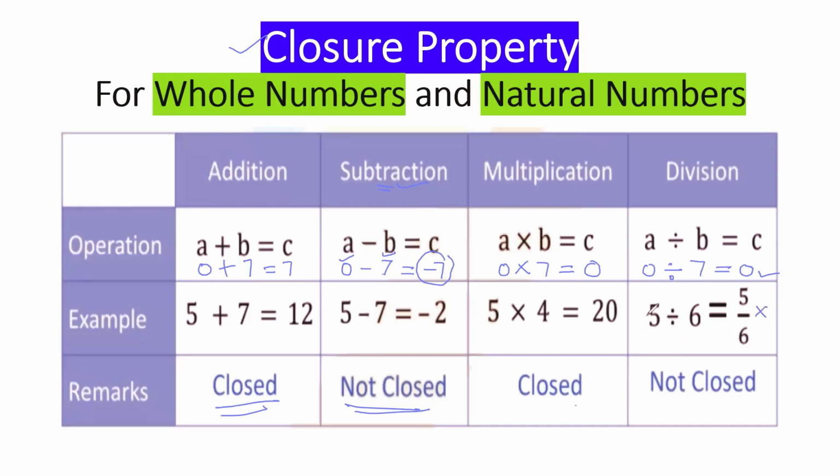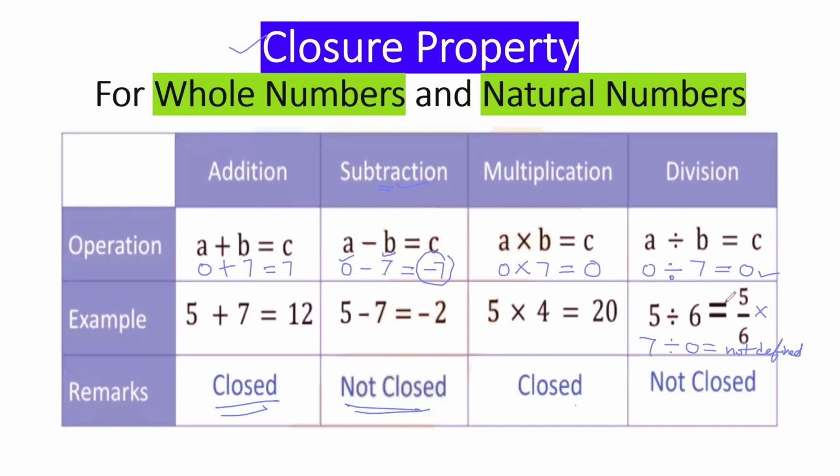If I take a number like 7 divided by 0, then also it's not following, because any number divided by 0 is not defined. Okay, so that means a whole number is not appearing. So if we are saying whole numbers are closed, that means in each and every case it should be closed.